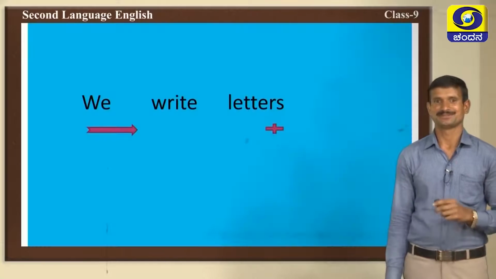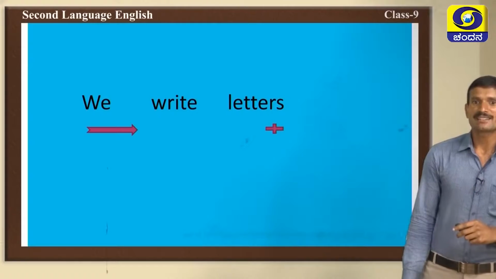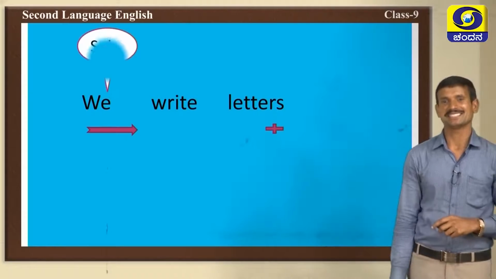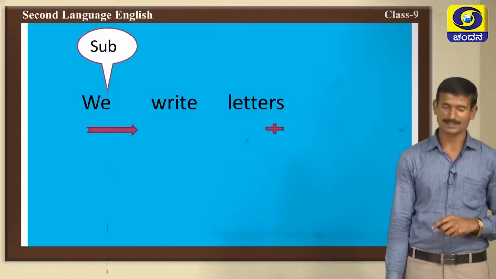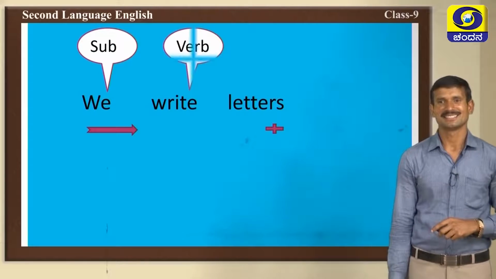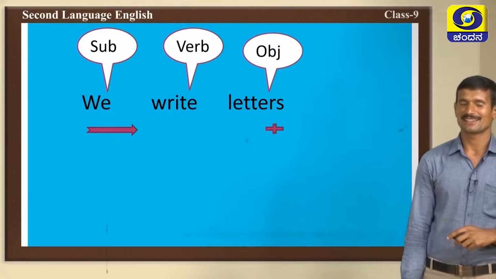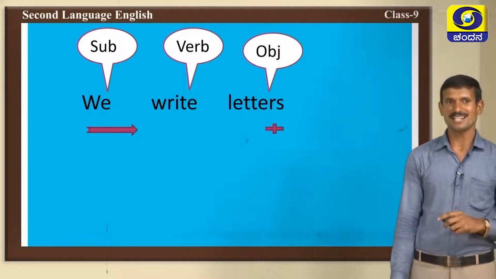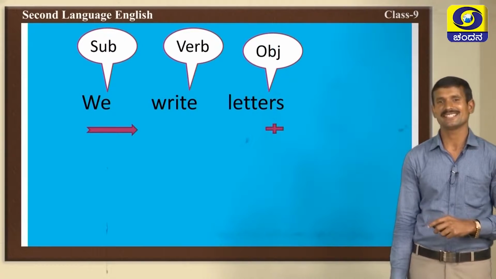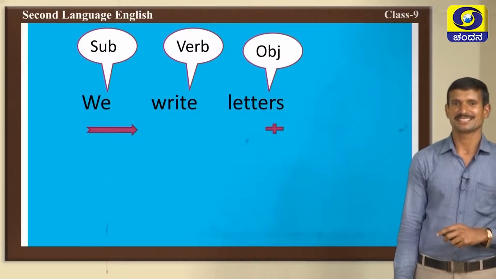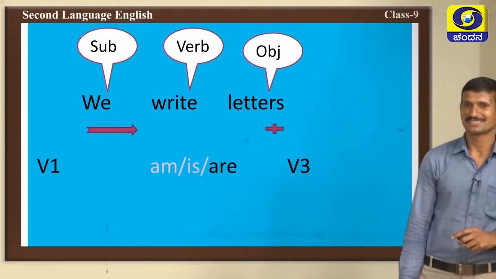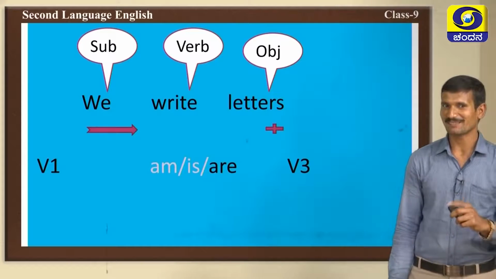Then we write letters. Here we is subject, write is a verb, letters is an object. Now, it is a very easy sentence, you can change easily. You should follow the formula. Verb 1 is given,